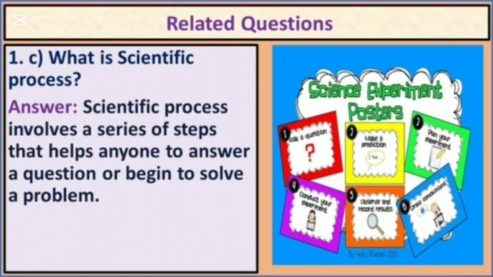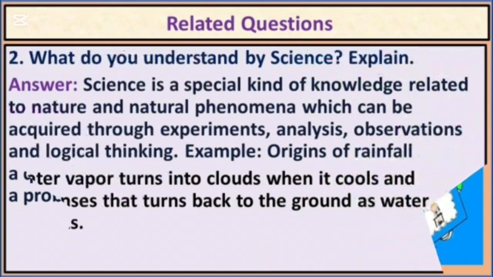There is some steps. If you do any experiment by following these steps, then you can find out knowledge about any natural happening, or you can find out the answer if you have any problem. So this method is called scientific process.